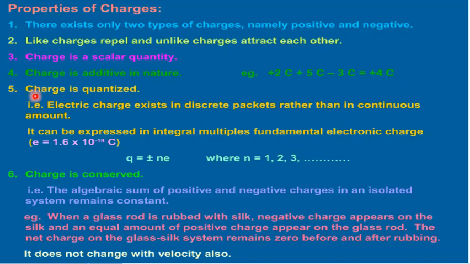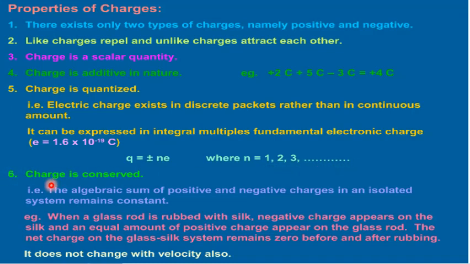Fifth, charge is quantized. That is, electric charge exists in discrete packets rather than in continuous amounts. It can be expressed in integral multiples of the fundamental electronic charge, that is e is equal to 1.6 into 10 to the power minus 19 coulomb. Q can be represented as plus or minus ne, where n can be 1, 2, 3 and so on.